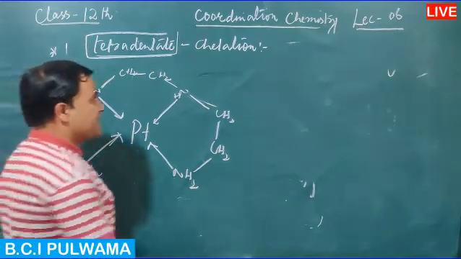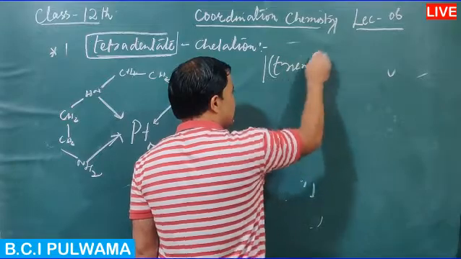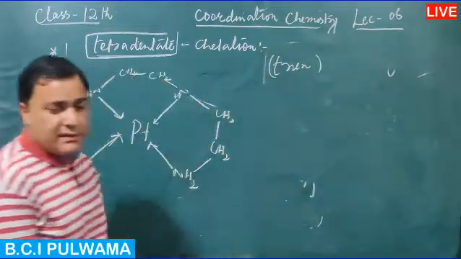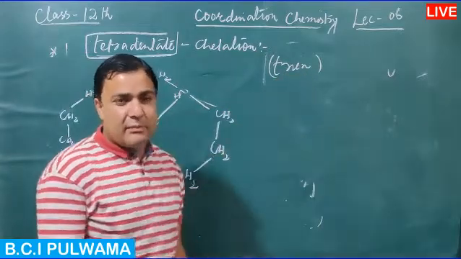The ligand is tetradentate. The abbreviation is TRIEN, and this is triethylene tetraamine.